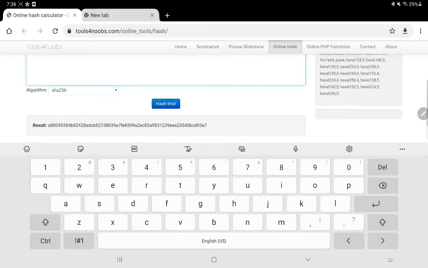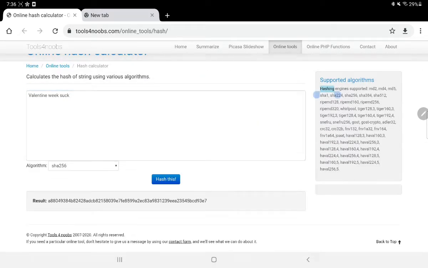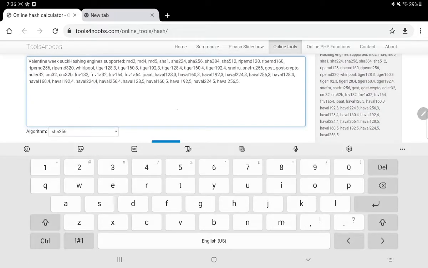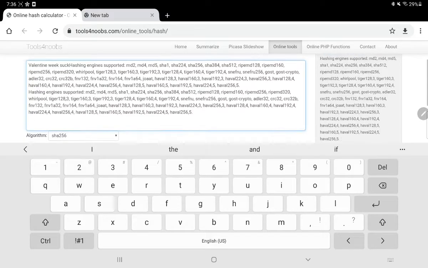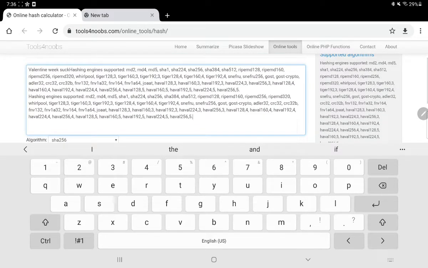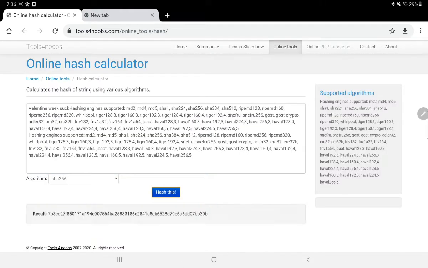You're saying the output is of fixed length, right? I'm just copying and pasting it to make the input big, just to show that even if the input is bigger, the output is not going to change its size. It is still 256 bit. Since it is in hexadecimal, you're not able to say that it is 256 bit long, but you will convert it into binary, then you will find that yes, this is 256 bit long. So this is something that I wanted you to know.